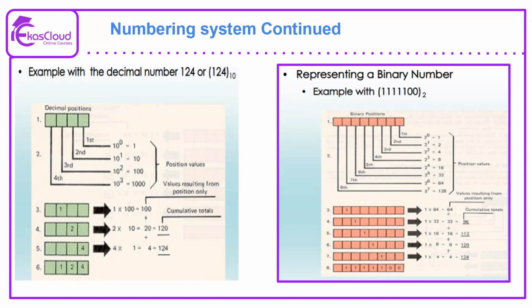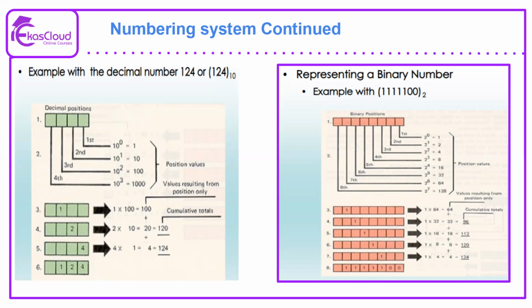Similarly, if you go to the second rightmost digit, which is 2, in the second position, this will be 10 to the power of 1. So 10 multiplied by 2 is 20. And if you add 20 plus 4, it will be 24. And then the most significant digit in this example is number 1, which is in position 3. So 10 to the power of 2 is 100. So you multiply it by 1, which is 100. So the total value will become 124. So this is how a decimal value is shown in position values using the base value.